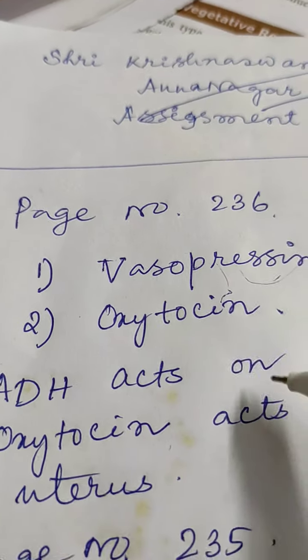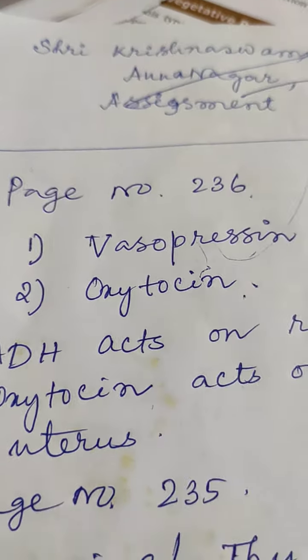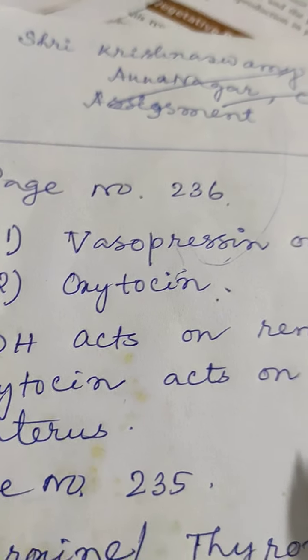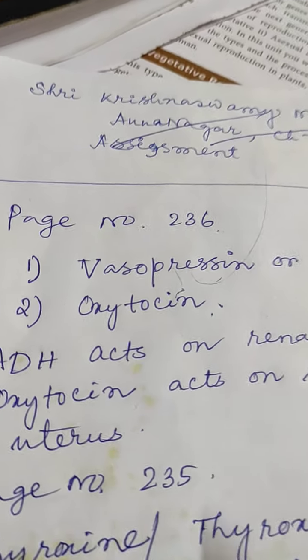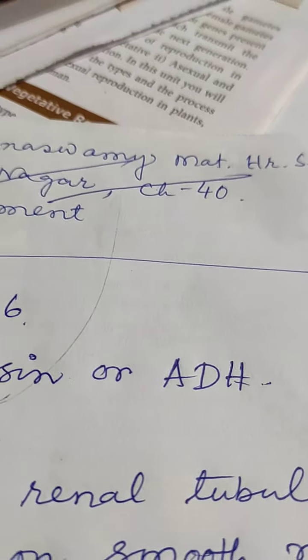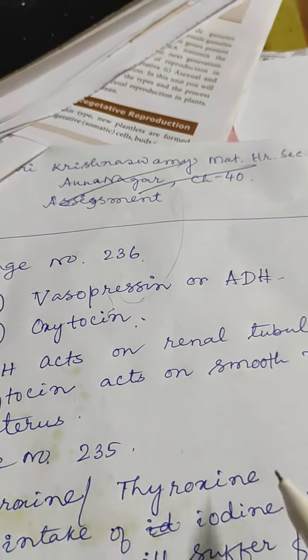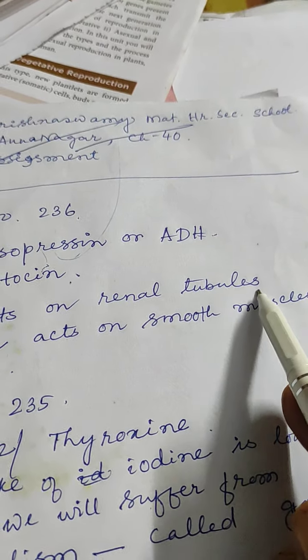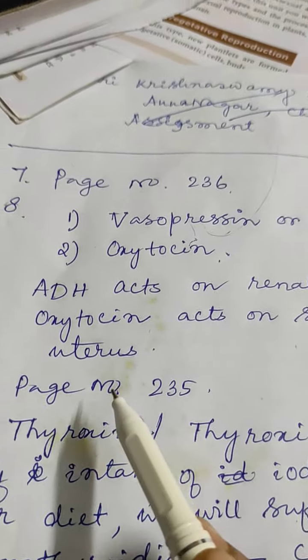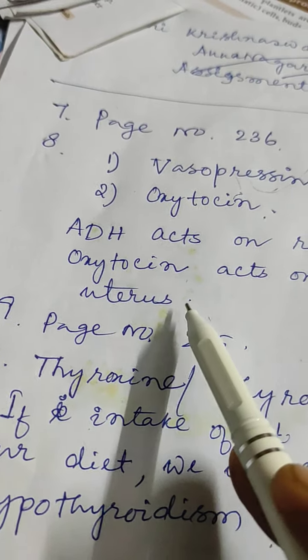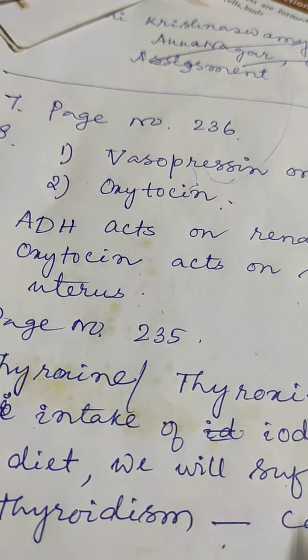Second one is called oxytocin. These 2 hormones are secreted by the posterior pituitary. Now what are the functions? ADH acts on renal tubule, site of action. Oxytocin acts on smooth muscles of uterus during childbirth. These are the 2 sites of action.